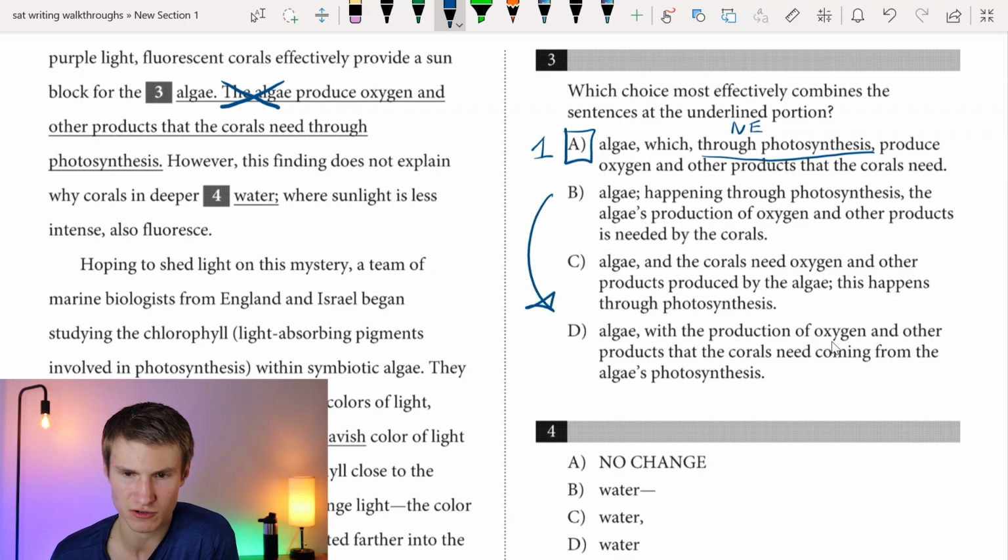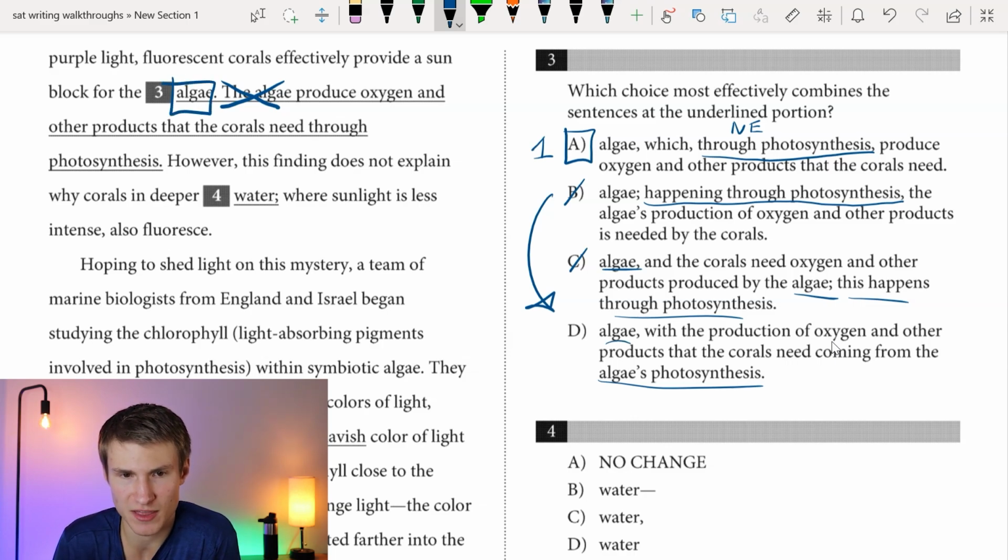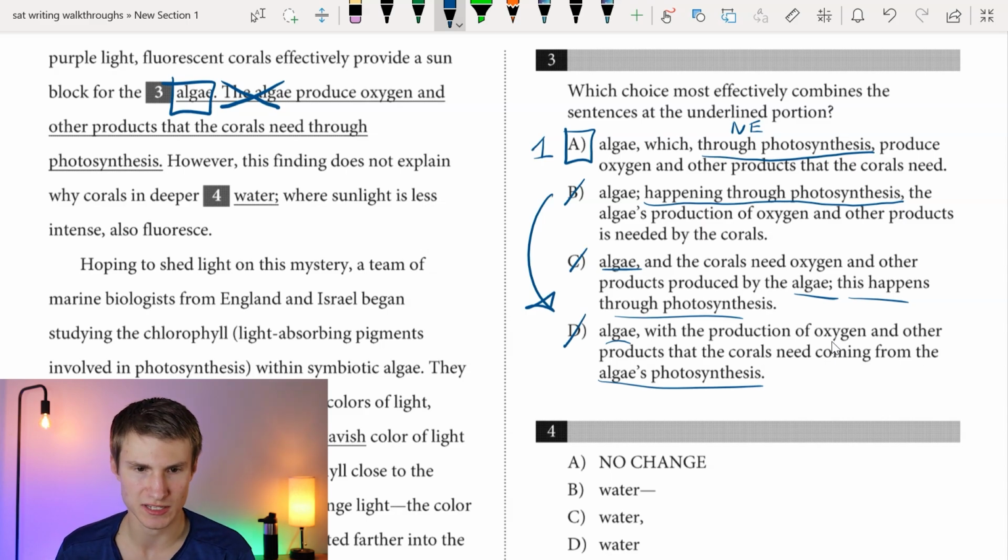I'll show you why B, C, and D are incorrect as well here. B, if we were to have algae happening through photosynthesis, that right there is immediately super wordy, so you're not going to want to pick it. C, algae and the corals need oxygen and other products produced by the algae. Repeating algae twice, okay, that's inefficient, so you don't want to do that. And then this happens through photosynthesis, also very wordy. Algae with the production of oxygen and other products that the corals need coming from the algae's photosynthesis. Once again, repeating algae twice there. And if you count this part right here by that number 3, it's 3 times, right? So obviously very wordy there as well. Okay, so answer choice A will be our correct answer.